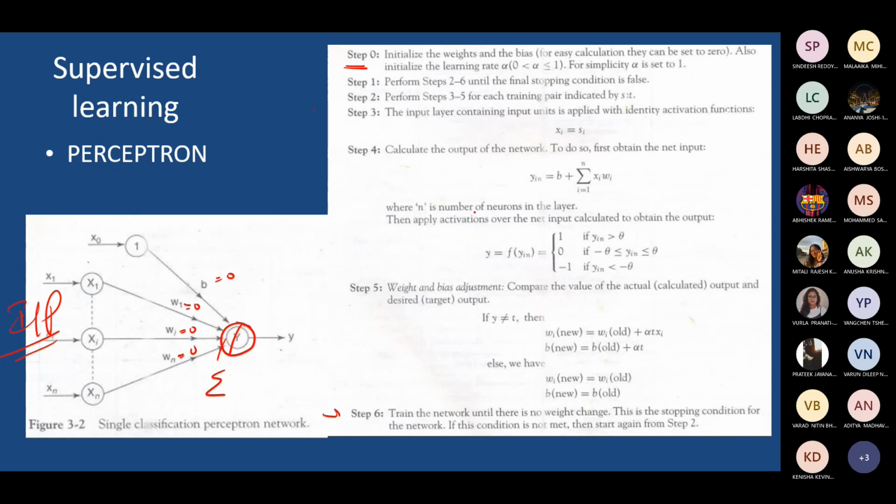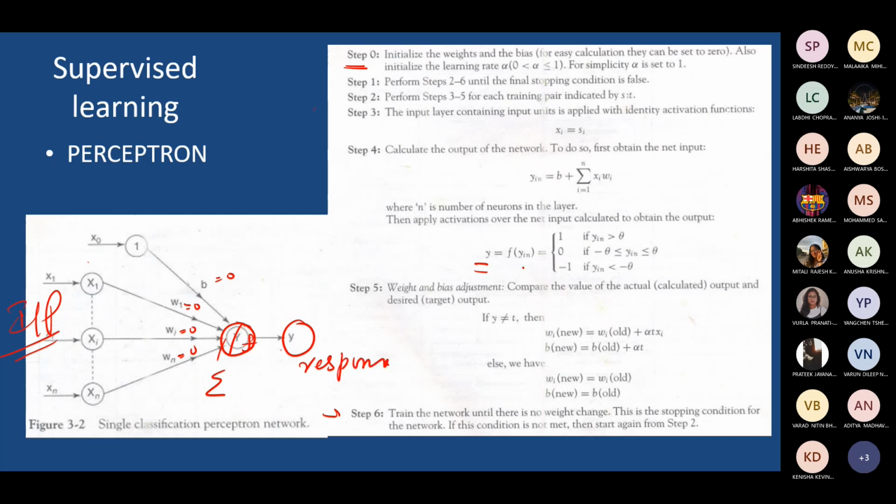So what is the next step? If you want to find out the response at the output now, the second portion, you will be using the activation function here. So y is the output or response of the neuron. Y is the response.